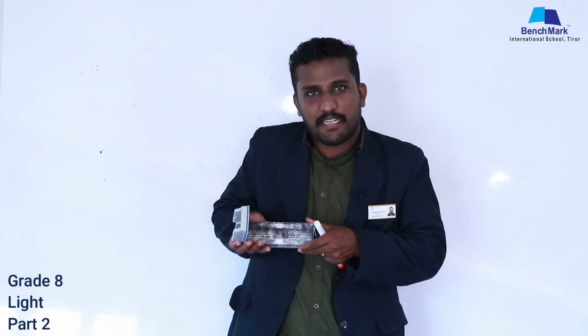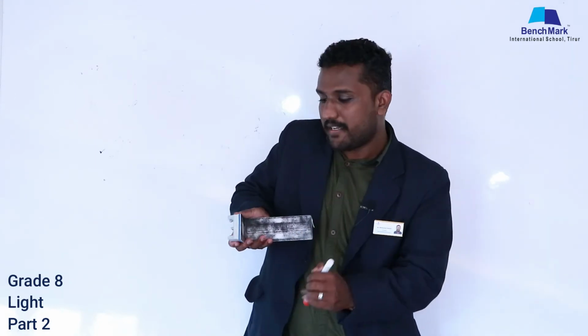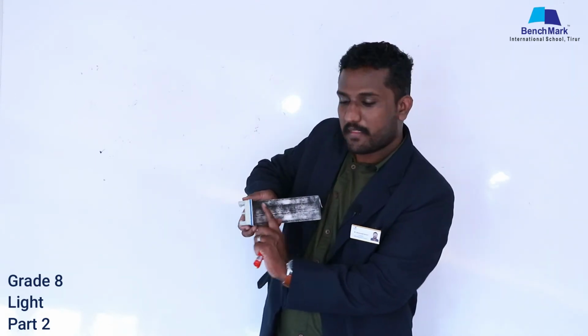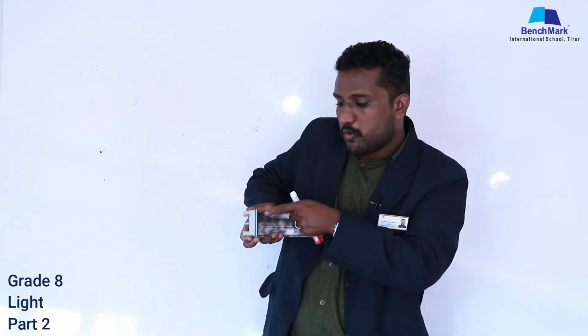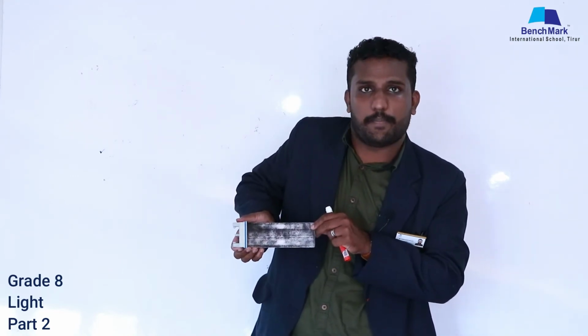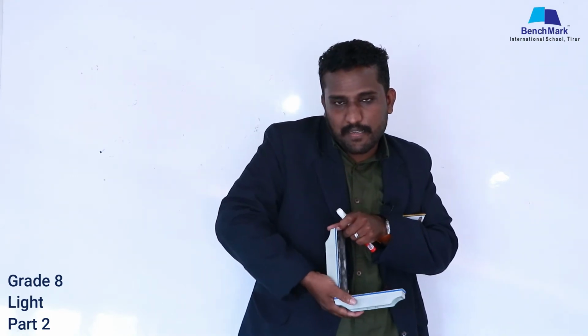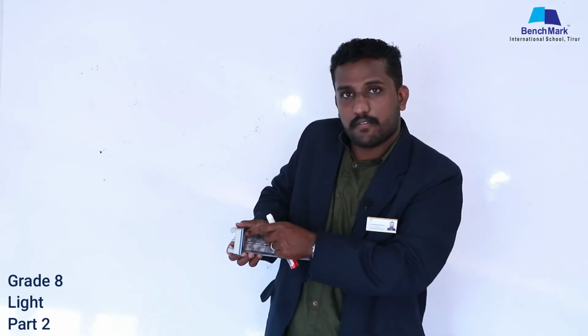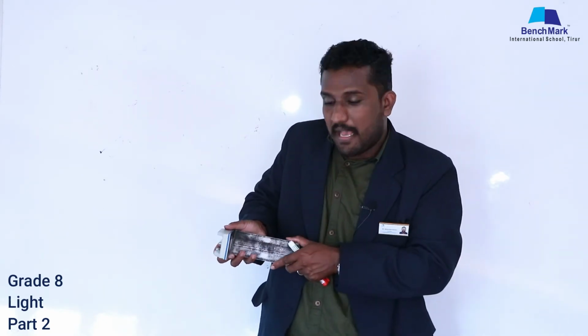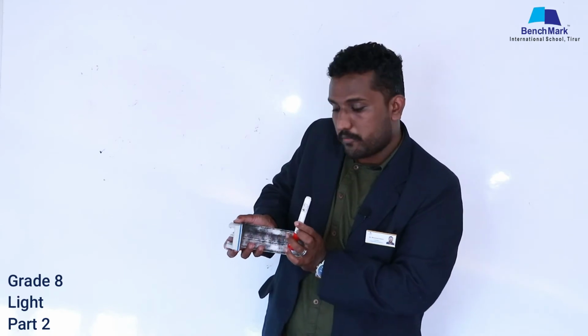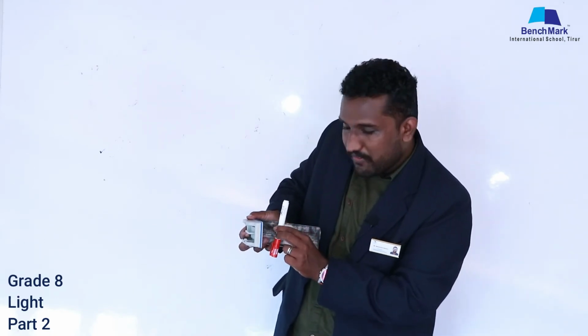Dear students, consider this is the lift. Here is one mirror, here one more mirror, 2 mirrors which I kept perpendicular. Perpendicular means 90 degrees. This is the 2 mirrors, this one and this one. I just stand in between the 2 mirrors. Okay, when I see my face, I can see more than one image.